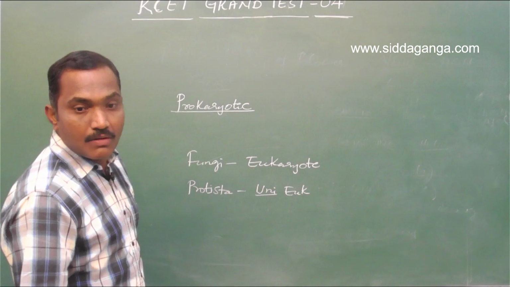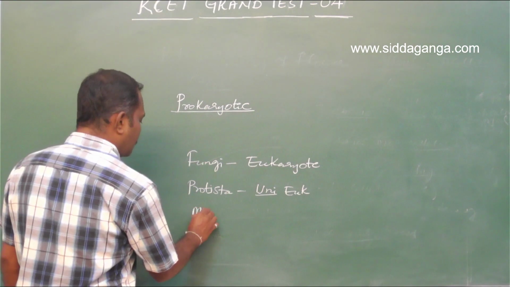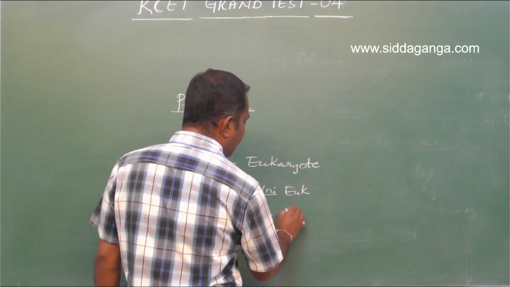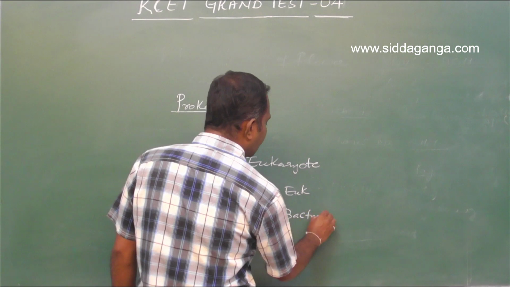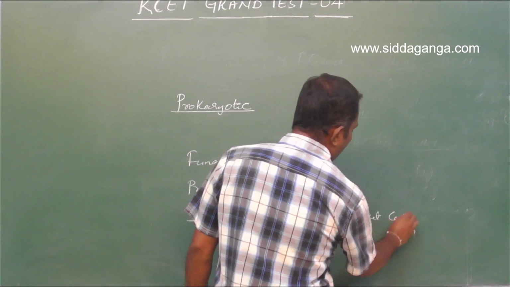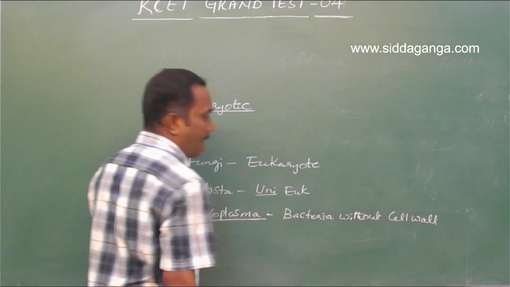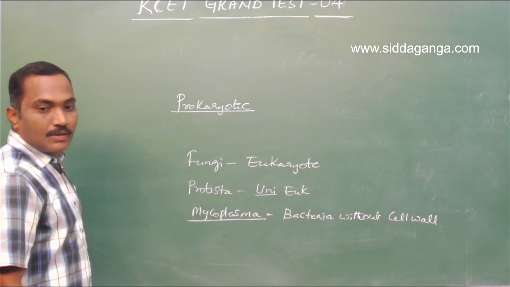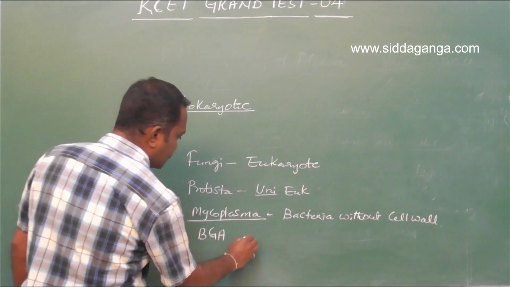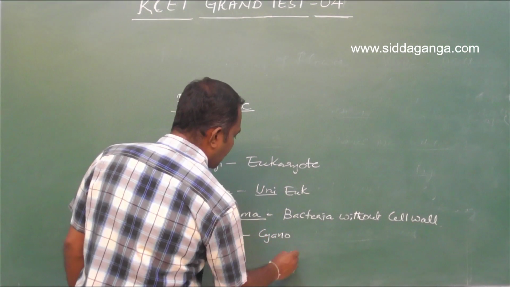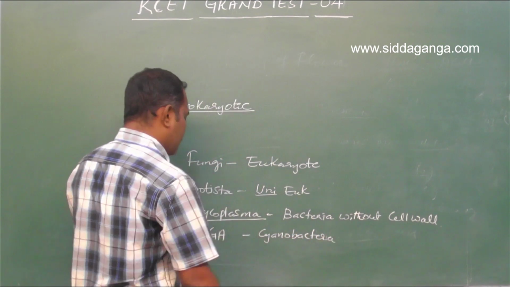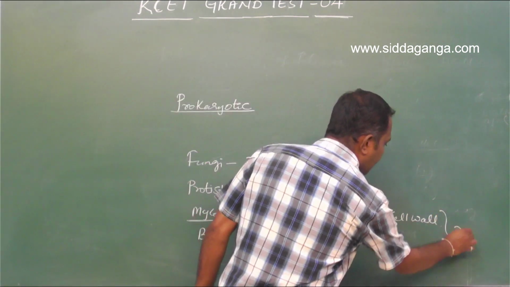Then what you have? Mycoplasma. Mycoplasma is a bacterium without cell wall. This is the only bacteria without cell wall. And then the blue-green algae. This is nothing but the cyanobacteria. So these two are prokaryotes.